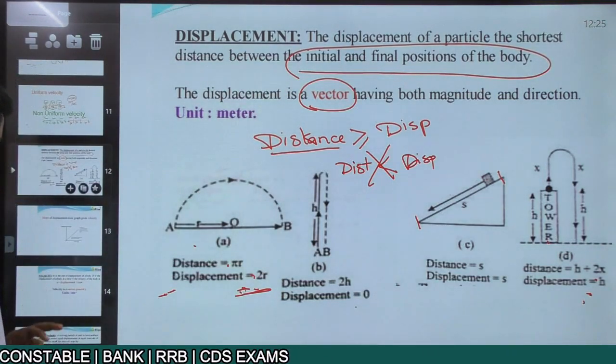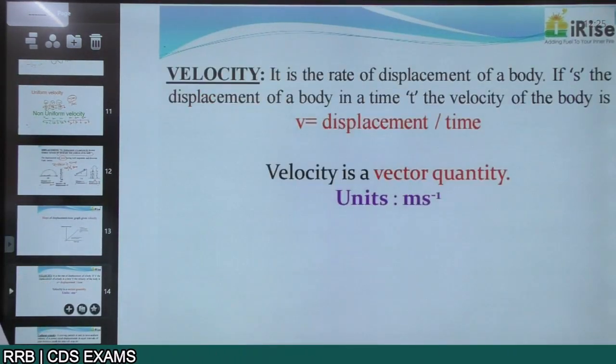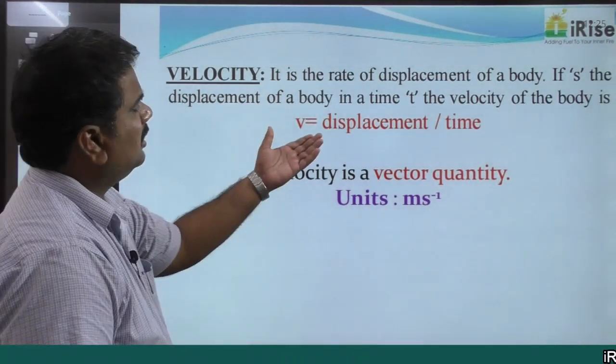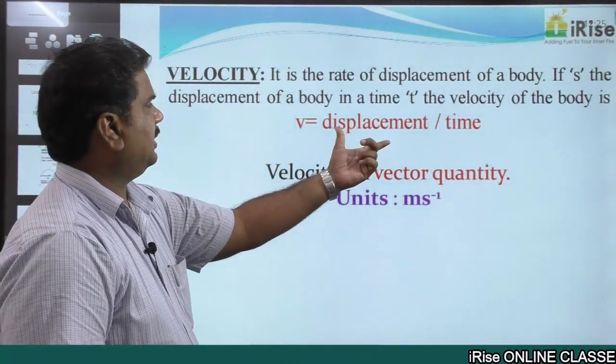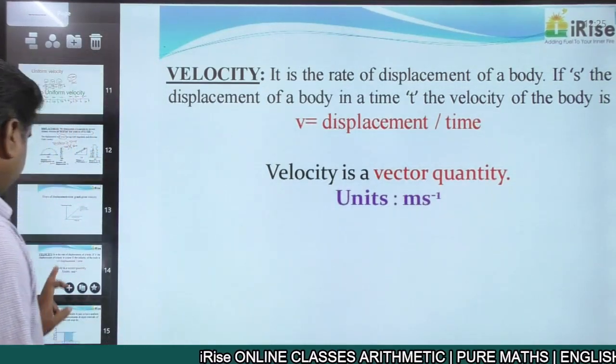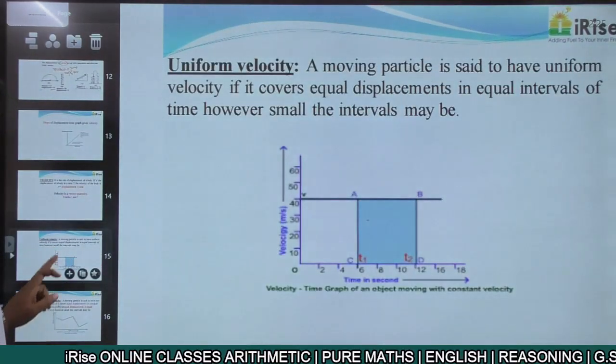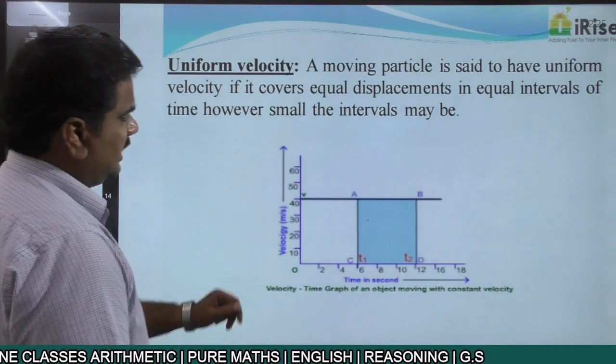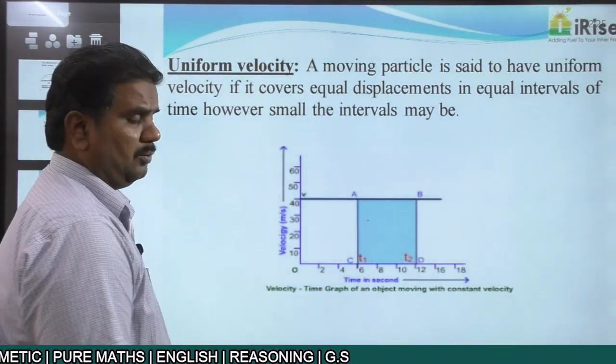Then when talking about the case of velocity, we have seen that velocity is the ratio of displacement and time. The unit for that is meters per second. Then uniform velocity. Here is the graph which you draw for uniform velocity.